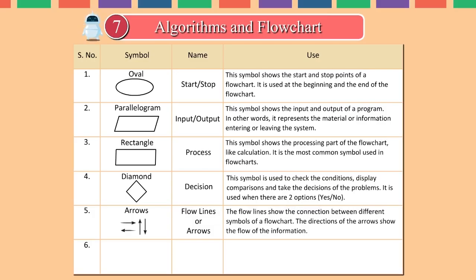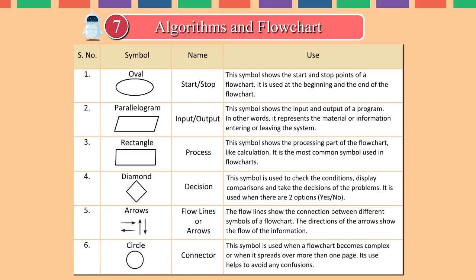Use: the flow lines show the connection between different symbols of a flowchart. The directions of the arrows show the flow of the information. Symbol, circle. Name, connector. Use: this symbol is used when a flowchart becomes complex or when it spreads over more than one page. Its use helps to avoid any confusions.